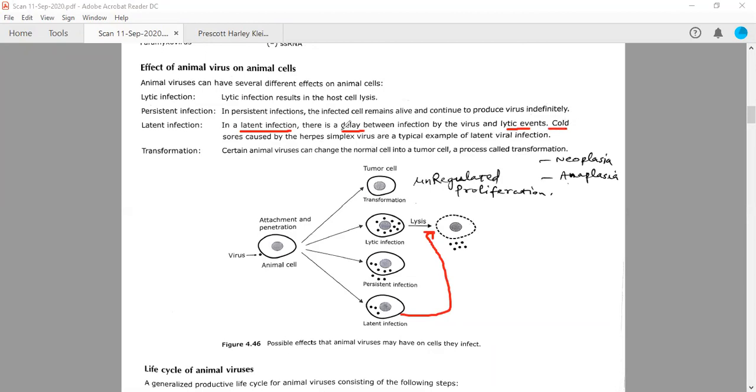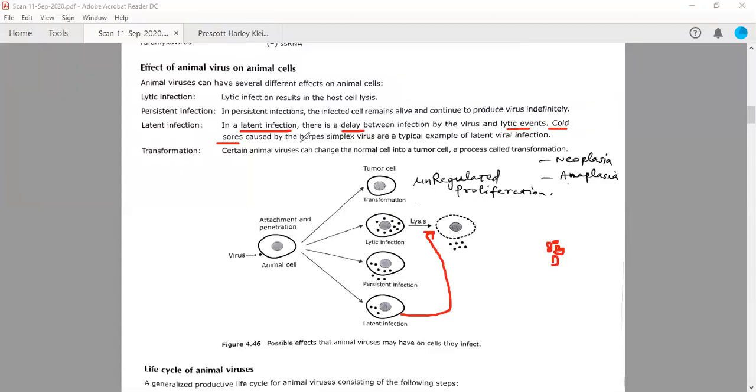One example given for latent infection is cold sores. So what is a cold sore? Cold sores are blisters which generally happen in humans. They are generally observed on the lips or near the nose. If small blisters appear over the lips or near the nose, then this is known as a cold sore.